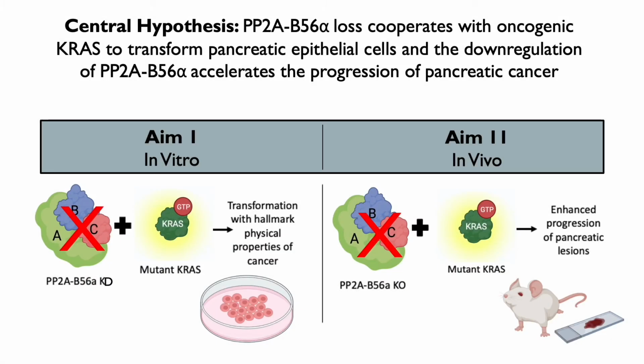My central hypothesis is that PP2A-B56 alpha loss cooperates with oncogenic KRAS to transform pancreatic epithelial cells, and that the downregulation of PP2A-B56 alpha accelerates the progression of pancreatic cancer. I will be using both in vitro and in vivo studies to investigate this.